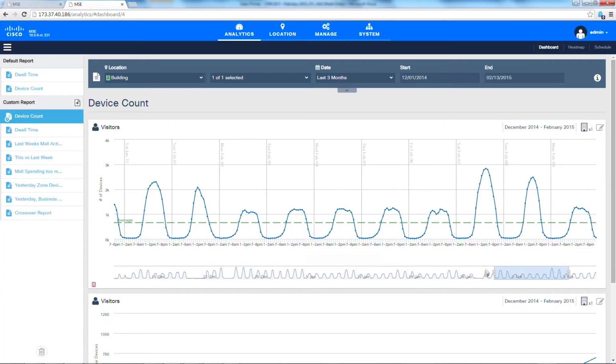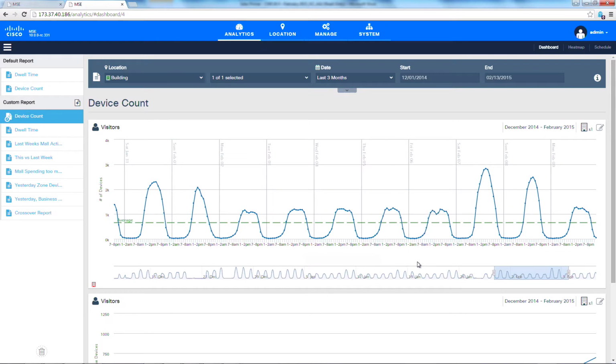I'm a product manager for CMX, and we want to talk a little bit today about CMX Analytics. So we're looking at the CMX Analytics screen, and we're showing here data for a mall. What we're showing is the data for the last 3 months, which you can see I chose over here. And we're looking at the device count by hour. So basically we're saying how many devices or how many visitors did we see in every hour over the last